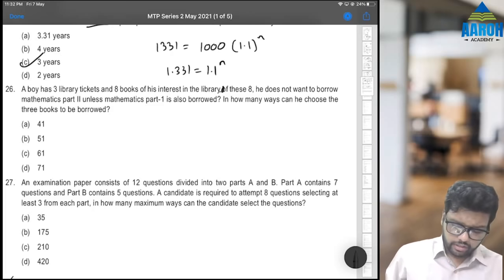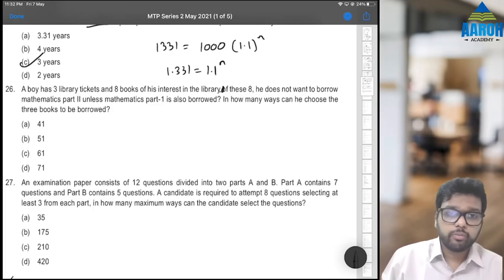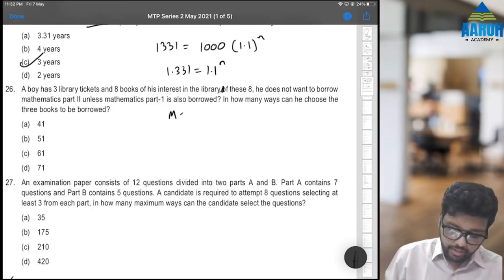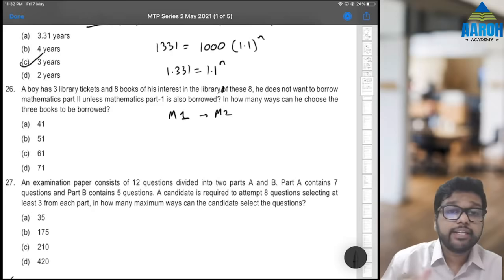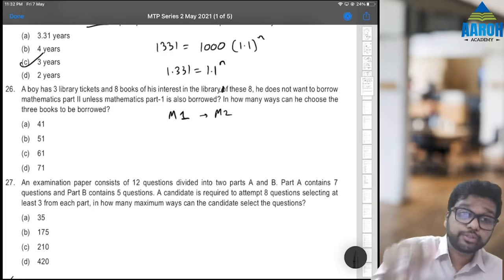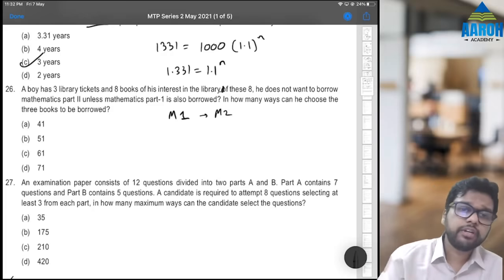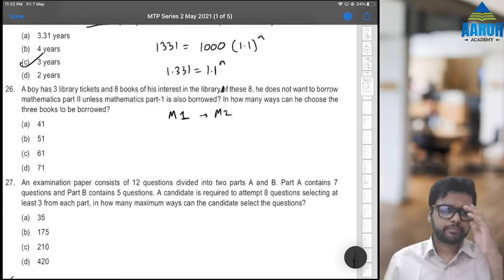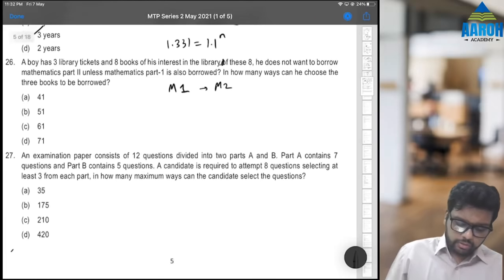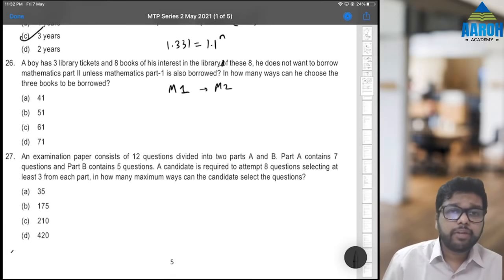That means out of 8 books he wants to borrow 3 books. But the problem is M1 अगर आया तो उसके साथ M2 आ सकता है. Not necessarily आएगा. It does not mean कि M2 has to come. They are just saying कि M2 he will borrow if M1 is also borrowed. ठीक है. So there can be multiple ways.